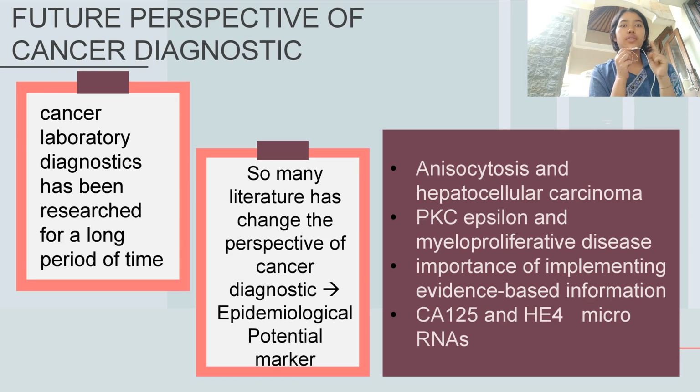One example of literature said that anisocytosis should now be considered a clinically efficient marker of disease severity of liver cirrhosis progressing to hepatocellular carcinoma. Another said that PKC epsilon is significantly overexpressed in myelofibrosis patients. A literature said serum biomarkers such as CA125 and human epididymis protein 4 are no longer sensitive or specific enough for early diagnosis of ovarian cancer.